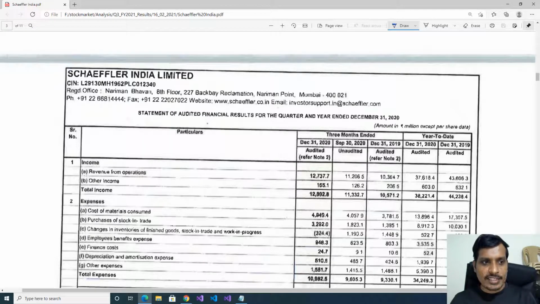Today I am going to analyze Scapular India Limited December 2020 results. We are going to discuss year-on-year results and quarter-on-quarter results. Scapular India's core business is related to industry missions, so we'll give more importance to year-on-year results than quarter-on-quarter results. This is not a recommendation. We are going to discuss it for education purposes only.